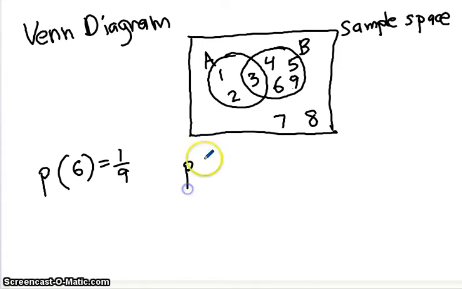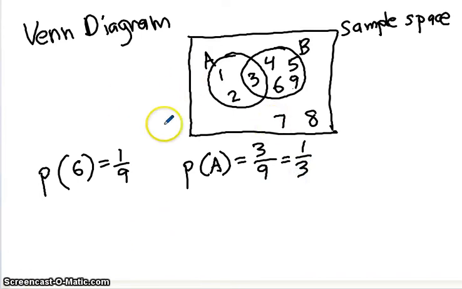I could say the probability of event A. Well, how many outcomes are in A? Well, 3. 3 outcomes are in A out of the 9. Now, we talk about rules of probability.